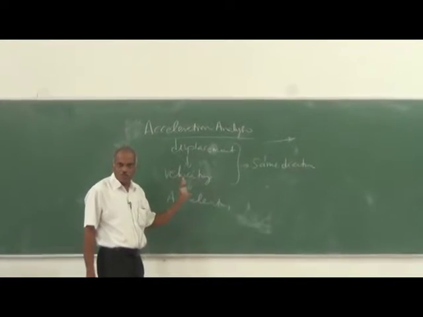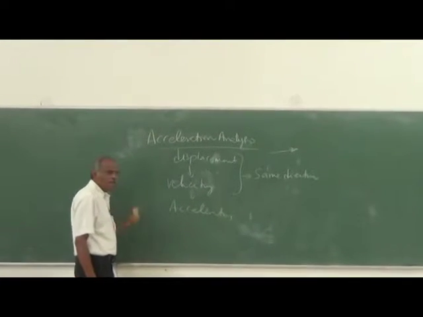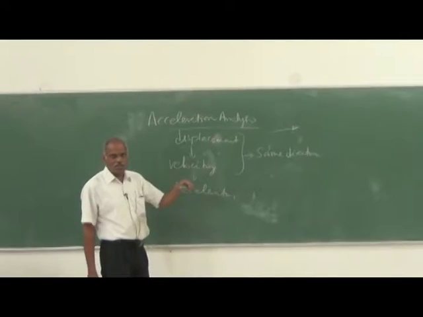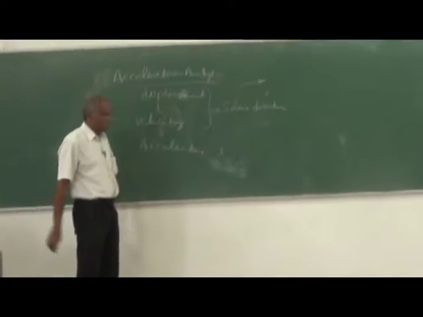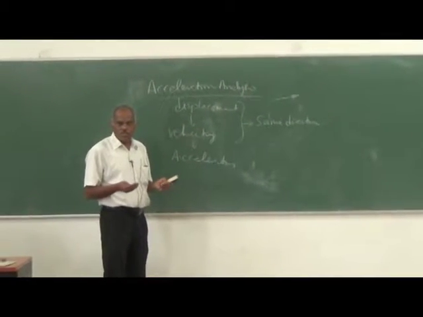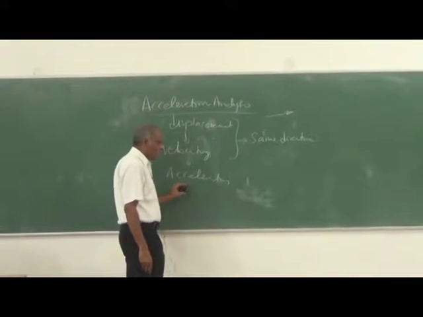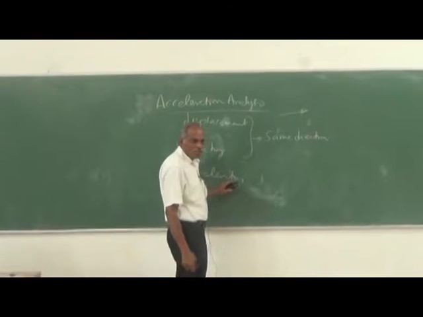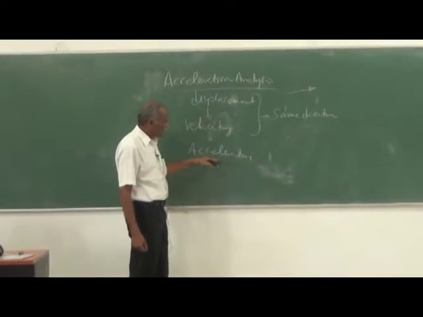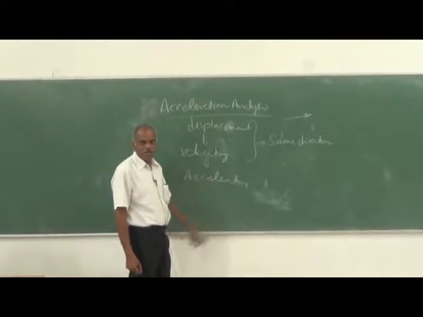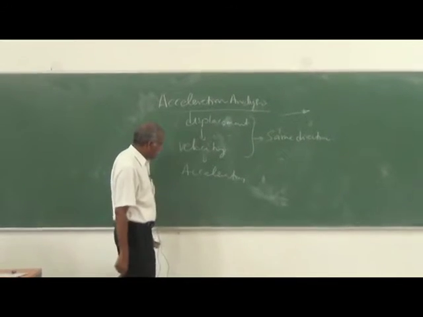If you close your eyes, you may not be able to sense the velocity. Suppose you are in a plane which is cruising at a constant velocity. If you close your eyes, you may not be able to recognize that it is moving at all. Whereas the human body can sense acceleration.